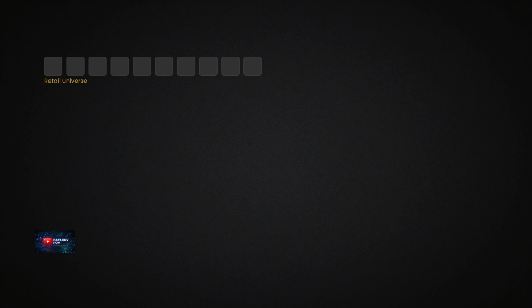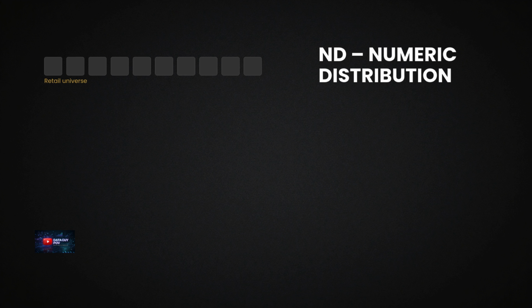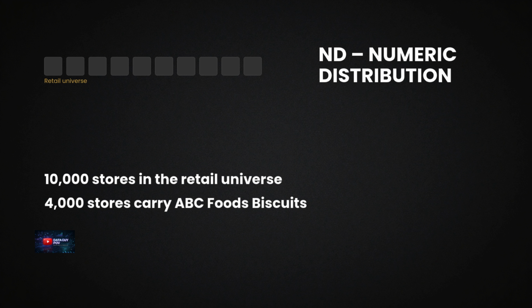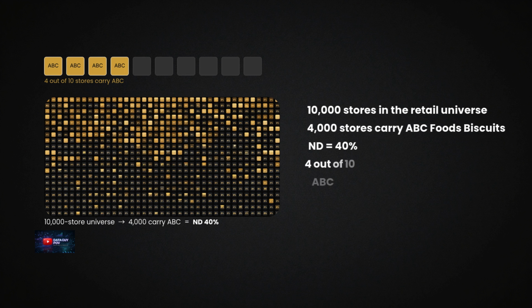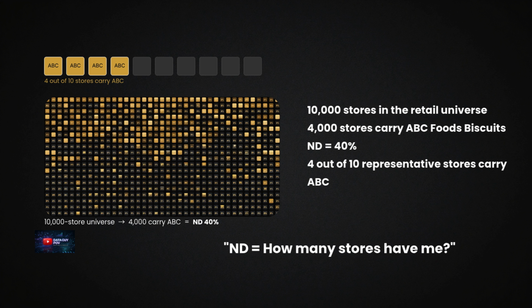ND, numeric distribution. Imagine a biscuit brand called ABC Foods. We are looking at a market with 10,000 retail outlets. ABC Foods is currently present in 4,000 of them. So, how widely are we distributed? Numeric distribution is simply the percentage of outlets where our product is available. 4,000 divided by 10,000 gives us 40%. So our ND is 40%.